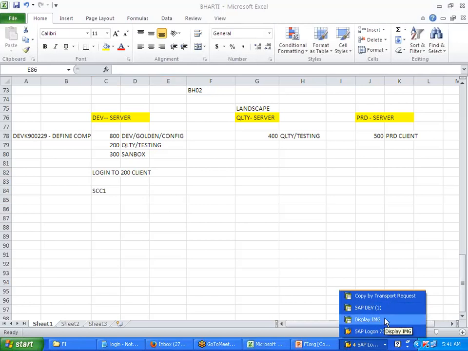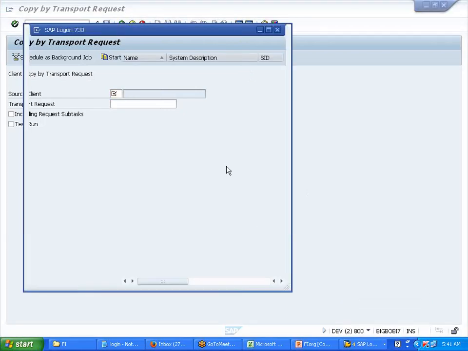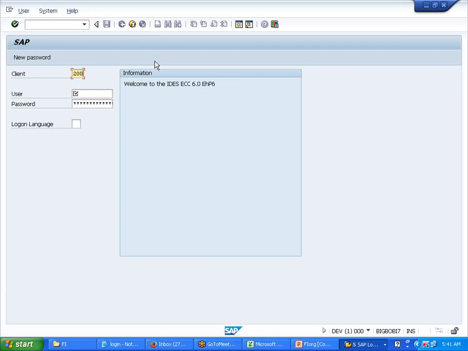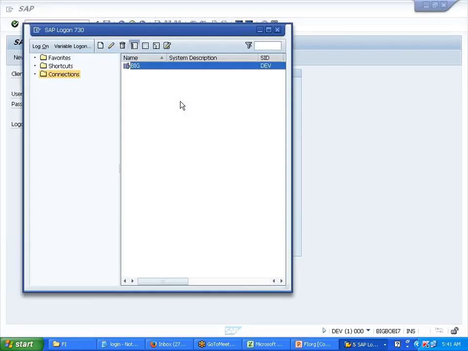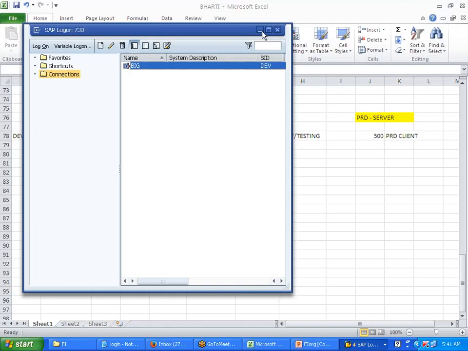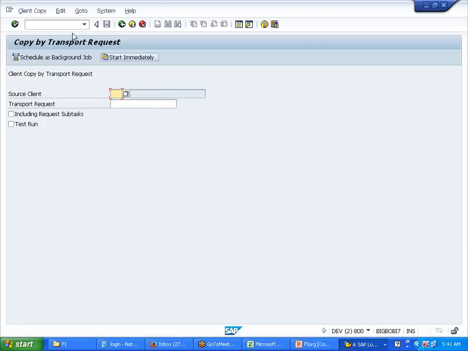Like here, first you should use 200 and log in. So once you log into 200, think that I'm now in the 200 client.